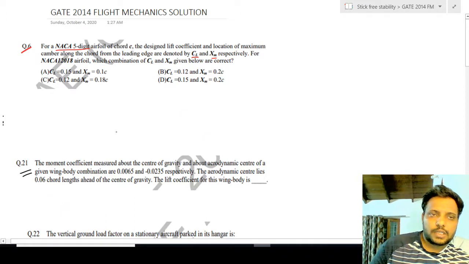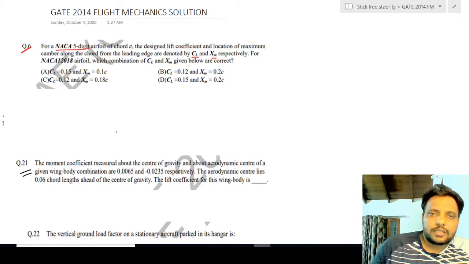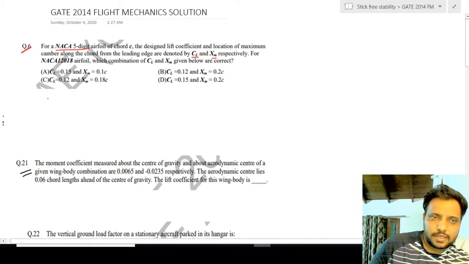So question number 6 says NACA 5-digit airfoil, and we have to find out CL and XM, where CL is the lift coefficient and XM is the maximum camber location. If we talk about NACA 5-digit airfoil, I'll talk about the nomenclature. For example, the one given in this numerical, NACA 12018.